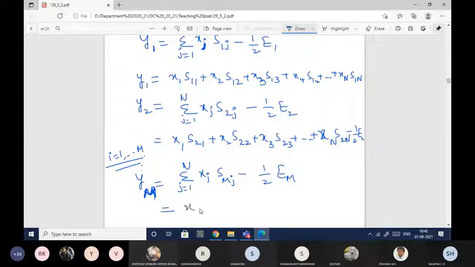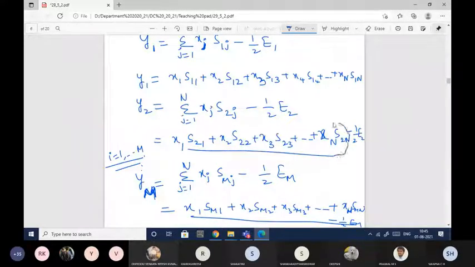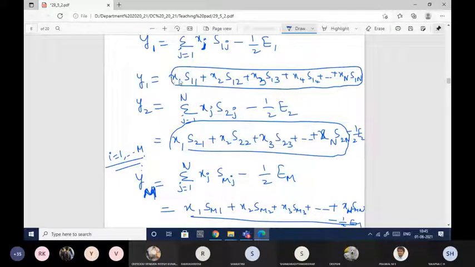So this can be written as x1 s1 sm1 plus x2 sm2 plus x3 sm3 plus so on plus xn smn. Okay, so this minus half em. Again all this should get added until this point. Okay, so here also all this should get added until here. Okay, I missed minus half em. So this I need to implement.